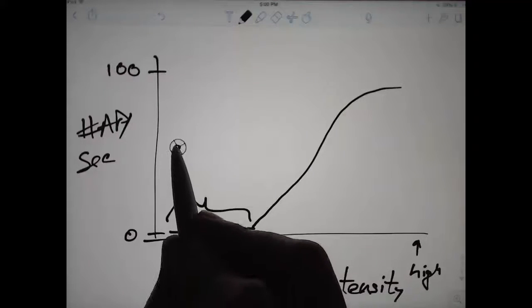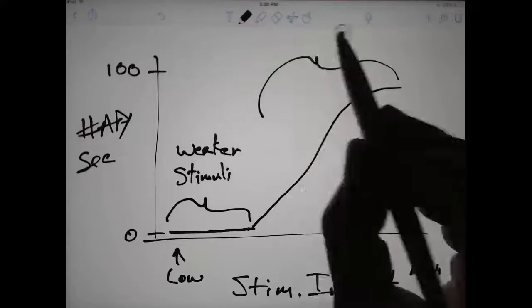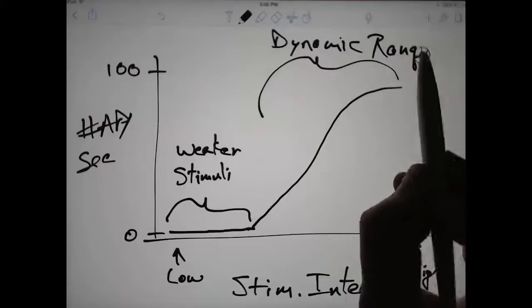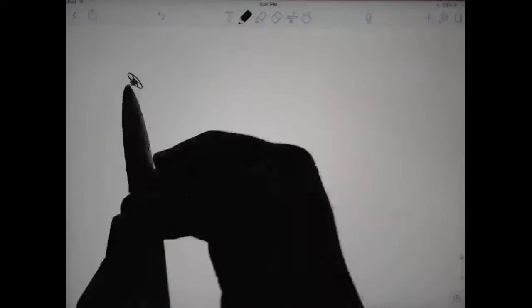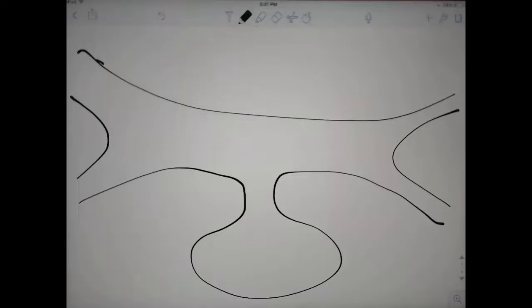Weak stimuli are outside the dynamic range of this neuron. The solution to this problem involves spontaneous activity.